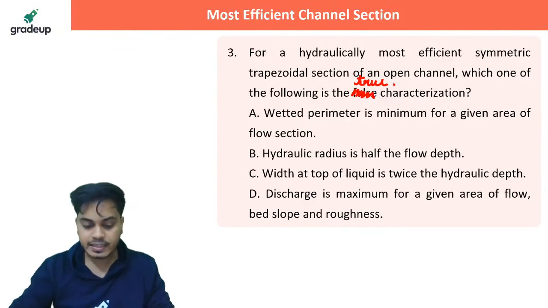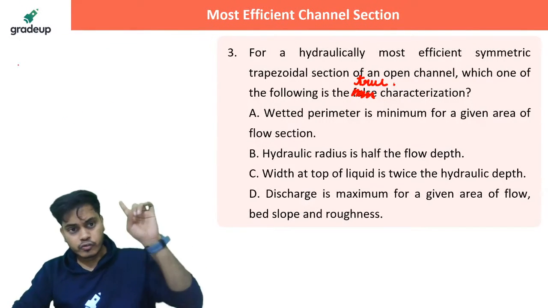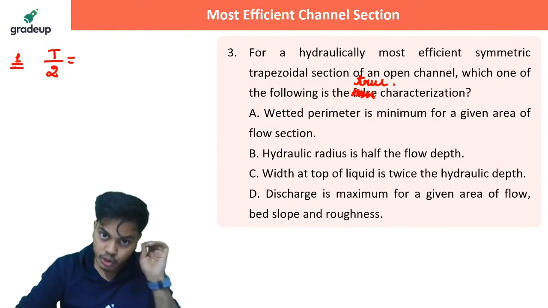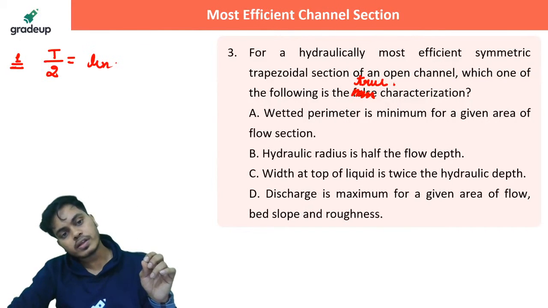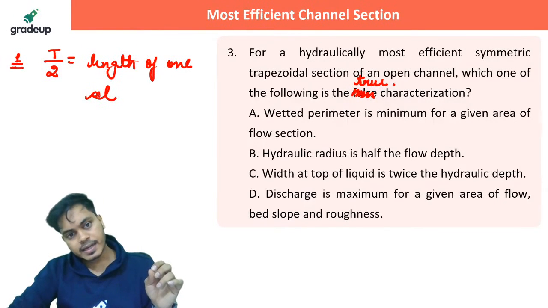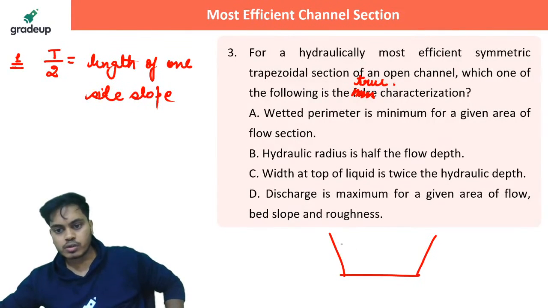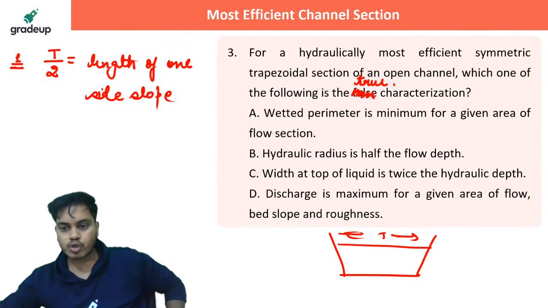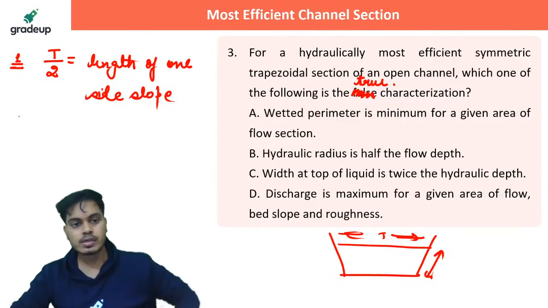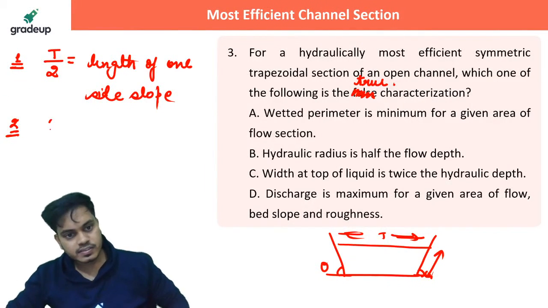Now, the four criteria which I was talking about for a most economical trapezoidal channel section: first criteria is the top width. Half of the top width should be equal to the length of one side slope. Okay, what does that mean? Suppose this is the trapezoid, so half of the top width should be equal to this length, and it should be symmetrical also. Second is this angle here should be 60 degrees.